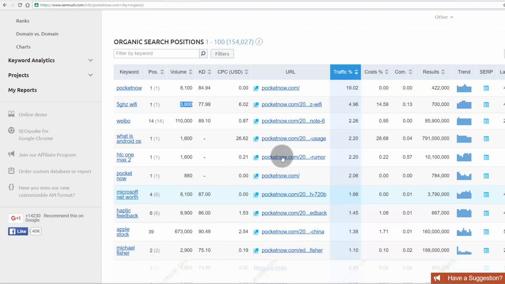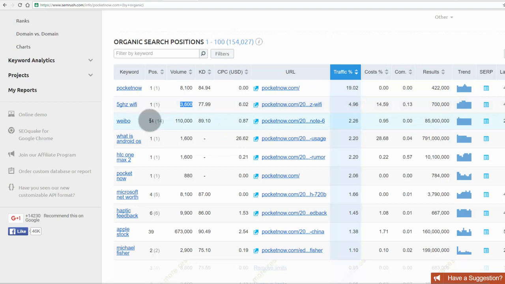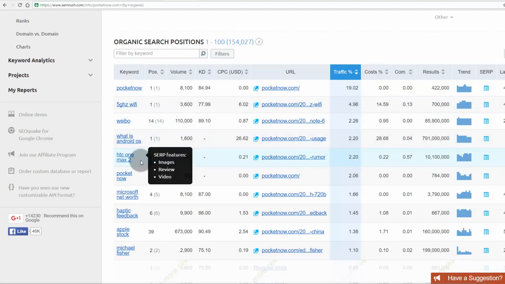If I write just one or two articles based on the keyword 5 GHz Wi-Fi, then the chances are higher for me to rank on the front page, and I may get all these 3600 visitors per month to my website. Similarly, when I make an article on HTC One Max 2, I will get 1600 visitors per month. So by making more and more articles on these lower competitive keywords, I am adding monthly visitors of about 4,000, 1,000, 2,000, which may add up to 30,000 visitors per month, which means I get 1,000 visitors a day.